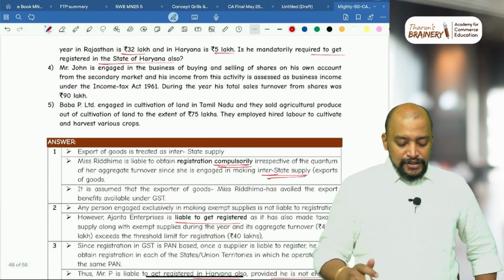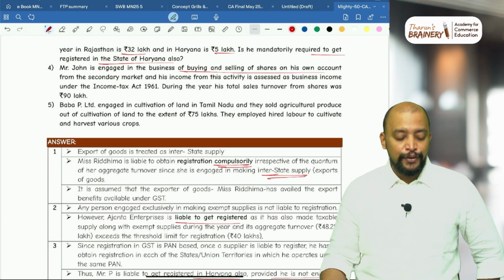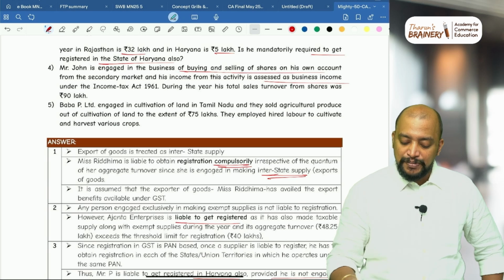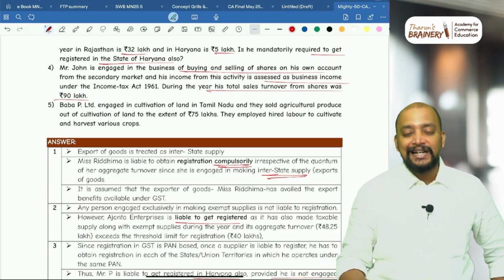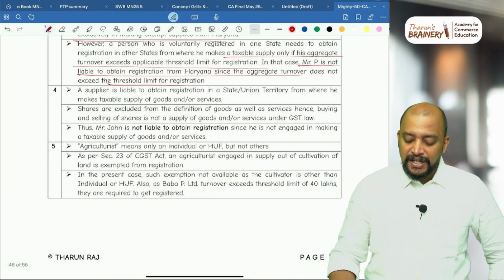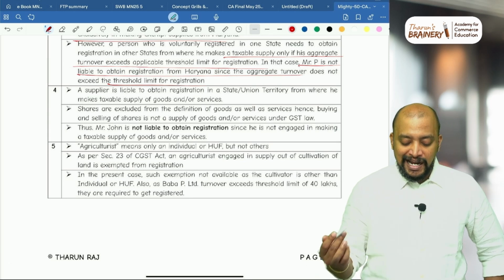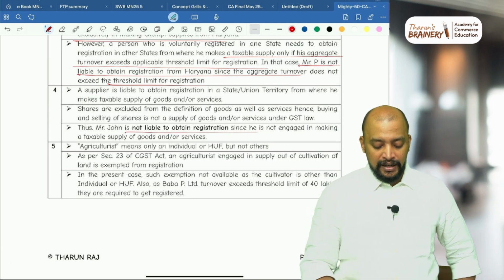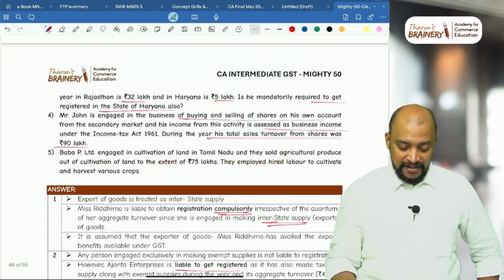Next. Mr. John is engaged in the business of buying and selling of shares on his own account from the secondary market, and his income from this activity is assessed as business income. During the year, his total turnover from shares was 90 lakhs. He is engaged in sale of securities. So sale of securities is neither goods nor services. So therefore, he is not at all making any supply. So he is not liable to obtain registration, because he is not engaged in making a taxable supply of goods or services.